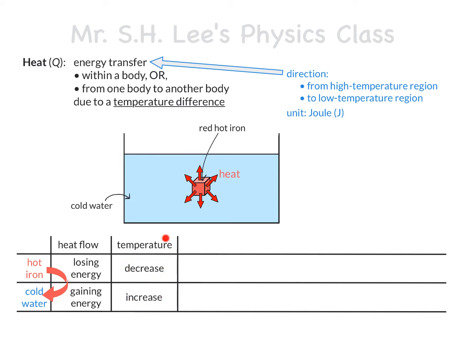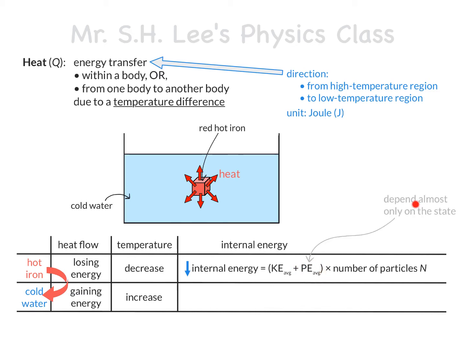So, can we explain these temperature changes from the point of view of heat flow? Since now the iron is losing energy from within, its internal energy must decrease. Now, take a look at this expression of the internal energy of the iron. By the way, a quick refresher here. This term, the average potential energy of the particles, usually depends almost only on the state of the body, and this term, the average kinetic energy of the particles, relates only to the temperature of the body.